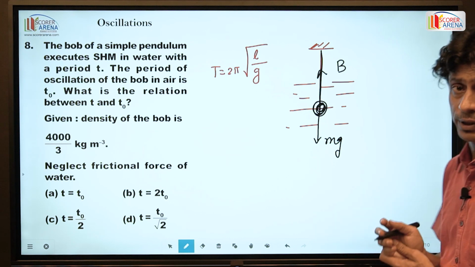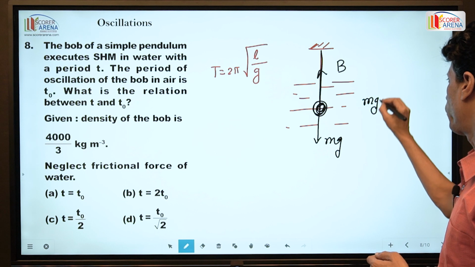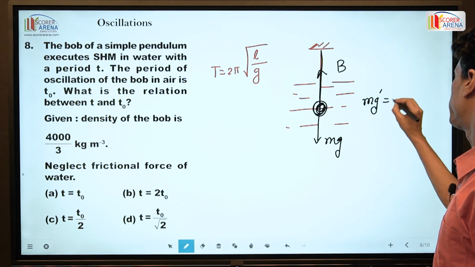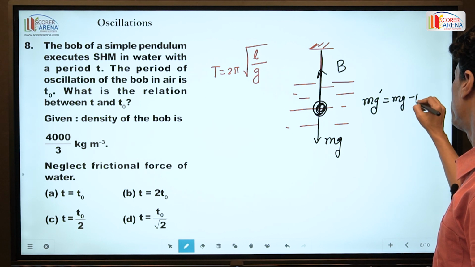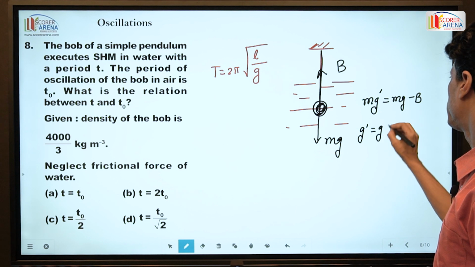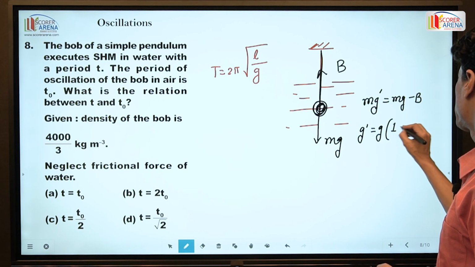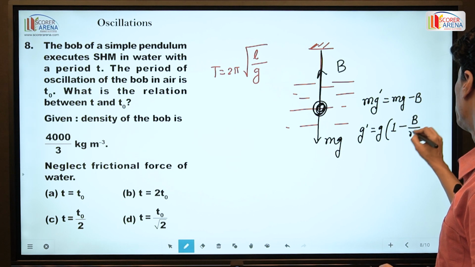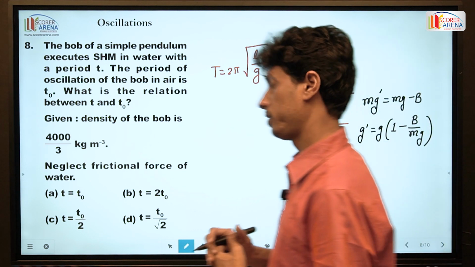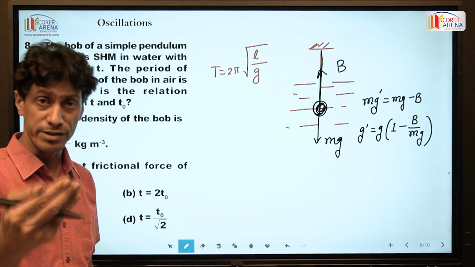Therefore, mg prime is the effective weight or apparent weight of the body, that is mg minus B. So g prime is equal to g times (1 minus B by mg). So g prime is the effective gravitational intensity. Don't say acceleration, better to say intensity.